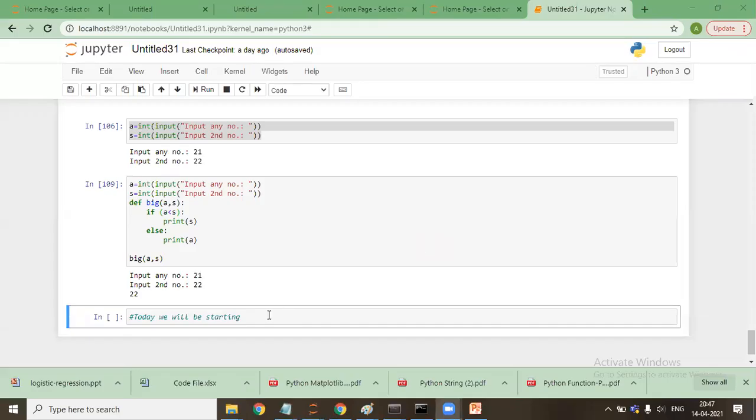So guys, today we will be starting with, so one of the things that has been left is quads, which I'll cover today. And apart from that, we will be starting with Python visualization.